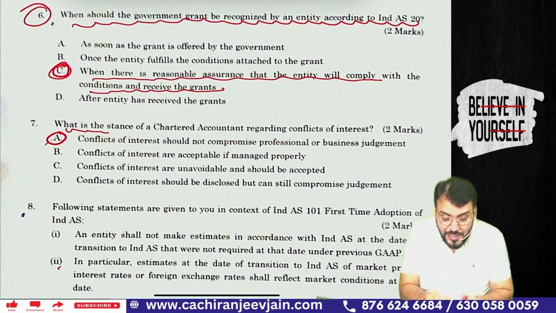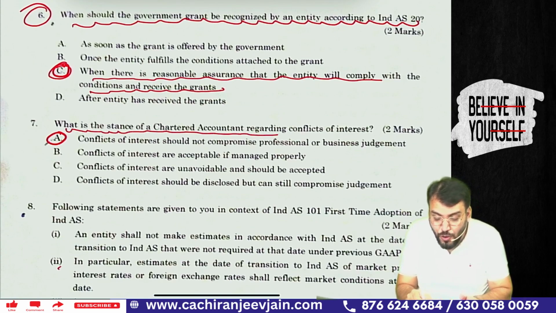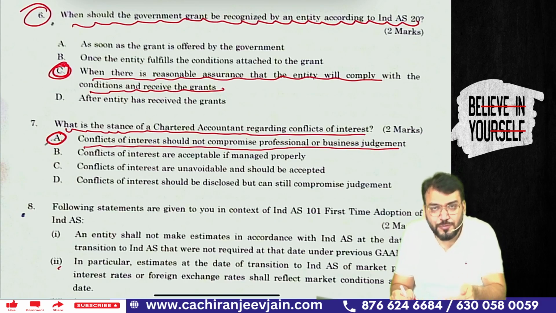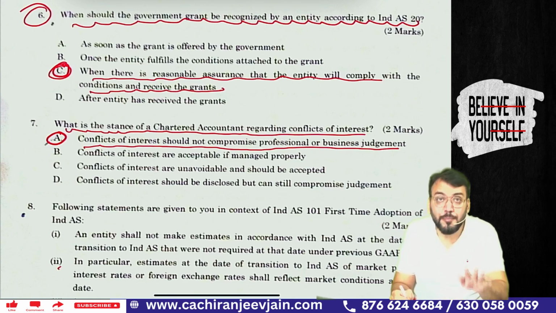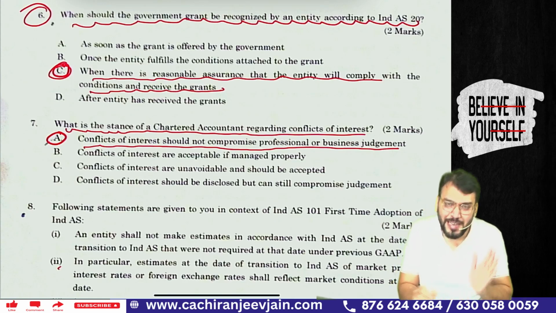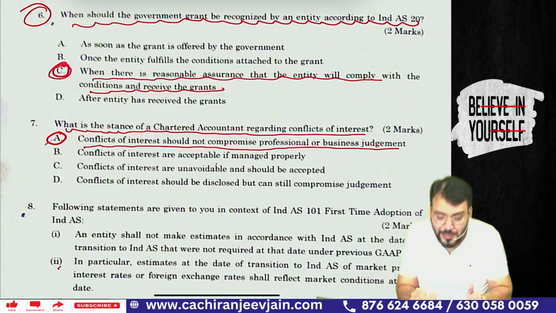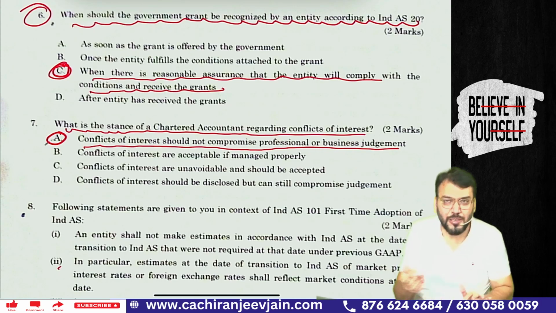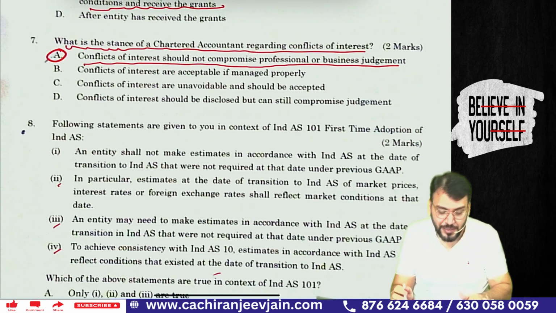Question number 7. What is the stance of a chartered accountant regarding conflict of interest? This is also a direct question. Conflict of interest should not compromise professional or business judgment. Of course, our professional business judgment should not be dependent upon conflict of interest. Option number A is correct. Conflict of interest are acceptable. Not correct. Conflict of interest are unavoidable and should be accepted. Not correct. Conflict of interest should be disclosed but can still compromise judgment. Not correct. Option number A is correct. This is direct. I think everyone has done correct.